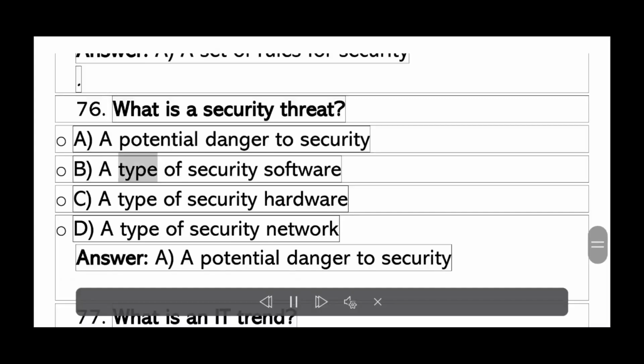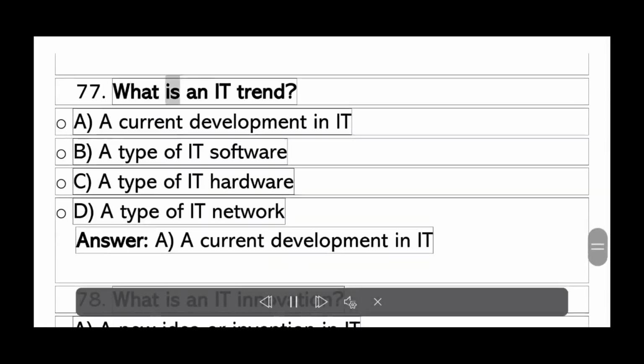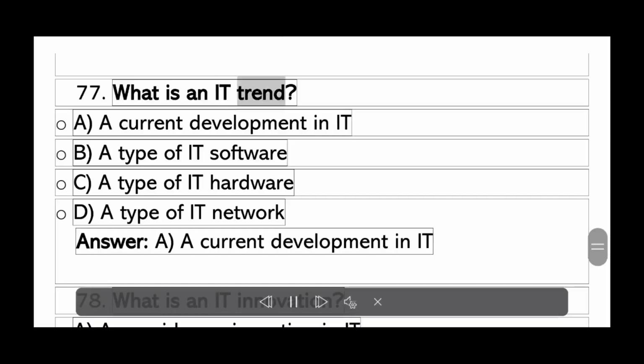A. A potential danger to security. B. A type of security software. C. A type of security hardware. D. A type of security network. Answer A. A potential danger to security.